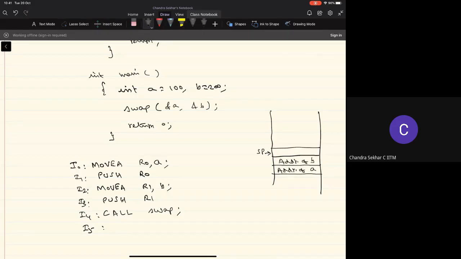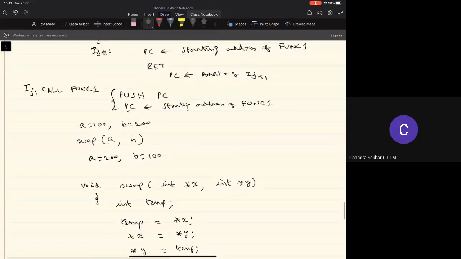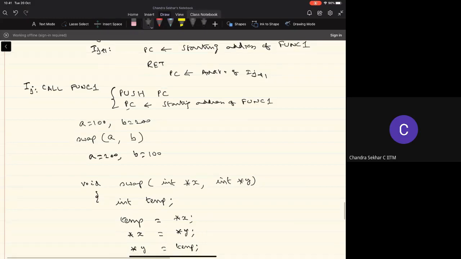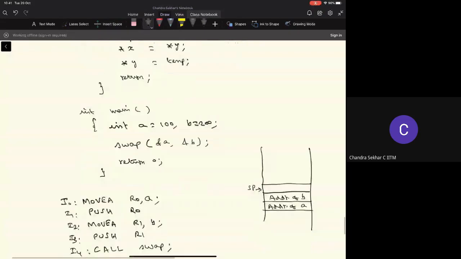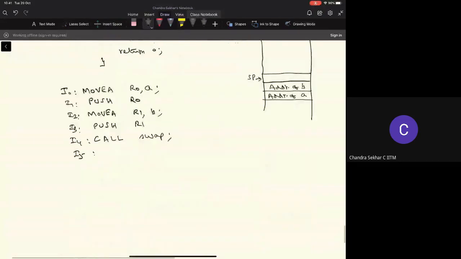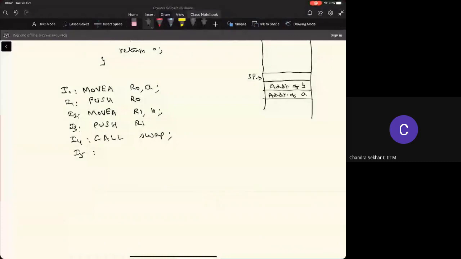As we have seen earlier, the function call involves two sub-operations: I push the program counter and then put the starting address of the function to be called into the program counter. So when I execute this call instruction, the address of I5 will be pushed onto the stack.